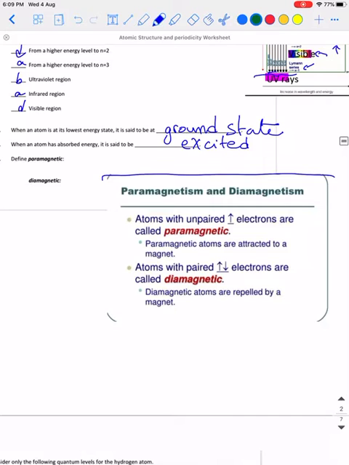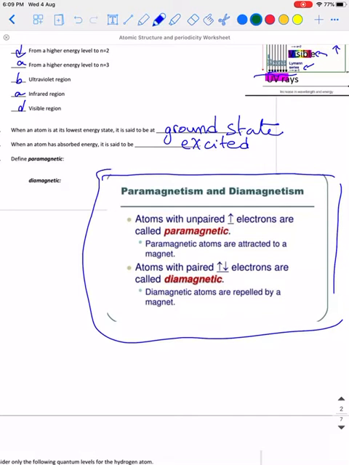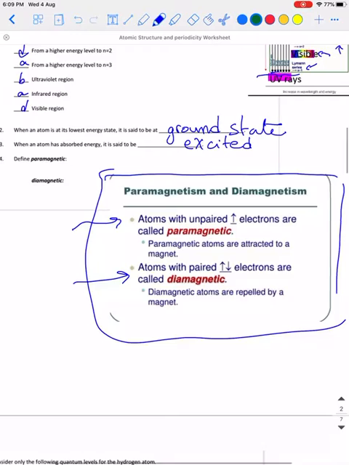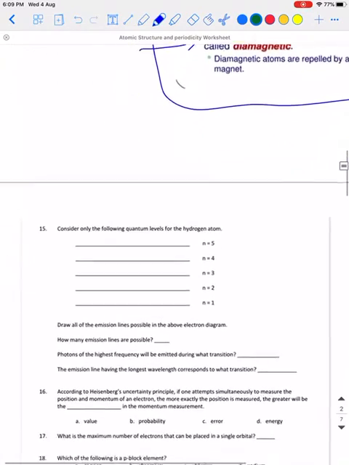Define paramagnetic and diamagnetic. Look here. Atoms with unpaired electrons, we call them paramagnetic. Paramagnetic atoms are attracted to a magnet, while atoms with paired electrons, we call them diamagnetic, and they are repelled by a magnet.